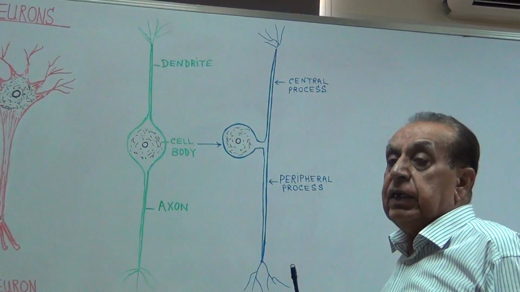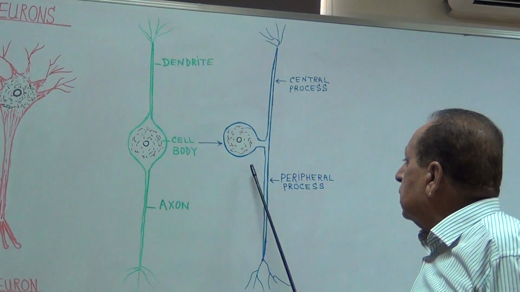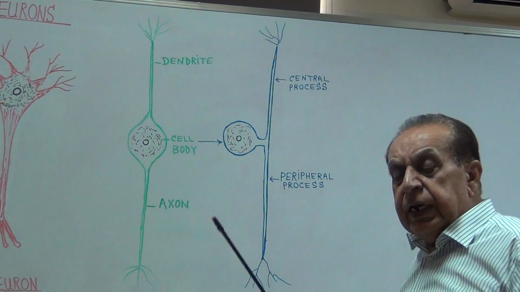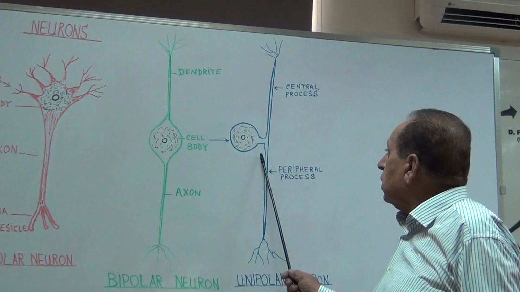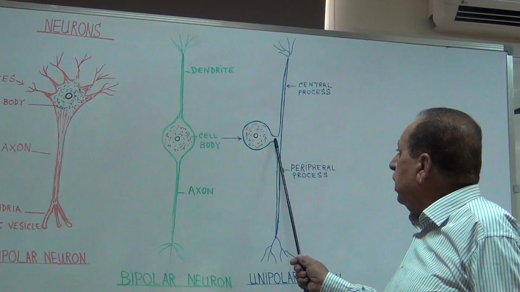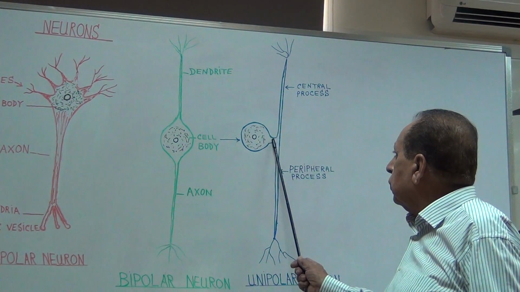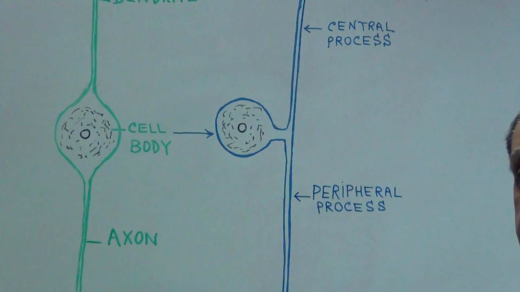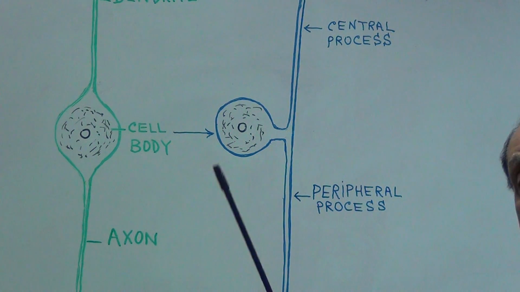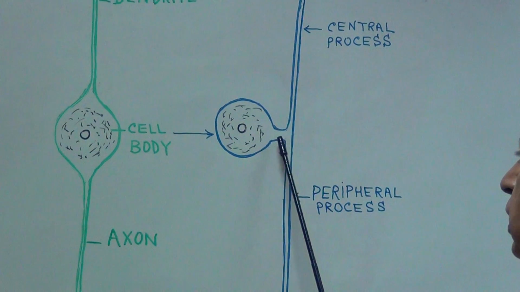But one thing you have to remember, in the beginning of development of these neurons, the cell body has two poles. Later on, these two poles unite together and form a single pole.